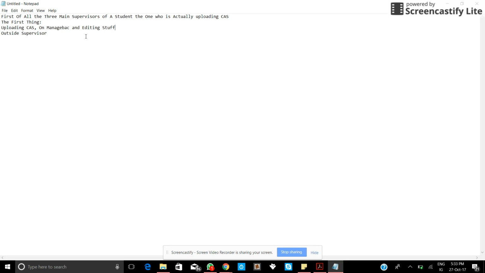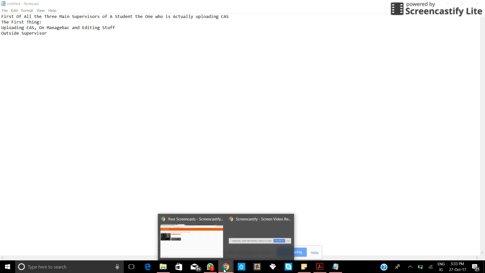For example, if you are playing football in a club, your club owner, your club staff or whatever, or club coach would not be having access to management because he does not own an account there. So he will not be directly able to add the supervisory reviews by going to management. So what you are going to do in that case, I will let you know. So first of all, let's just move directly to editing stuff.